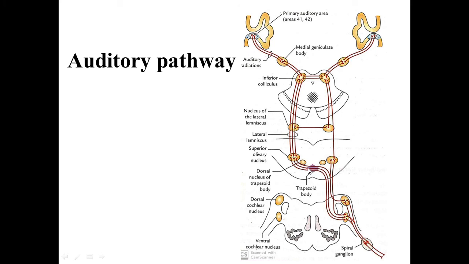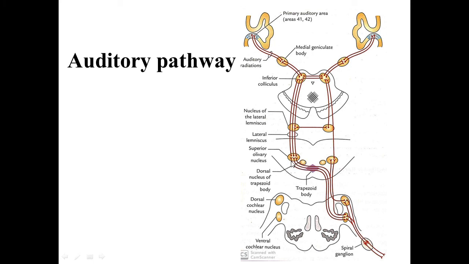Now within the trapezoid body there are trapezoid nuclei. So few fibers relay in the trapezoid nuclei. Then the crossed fibers reach up to the superior olivary nucleus. This is the superior olivary nucleus.